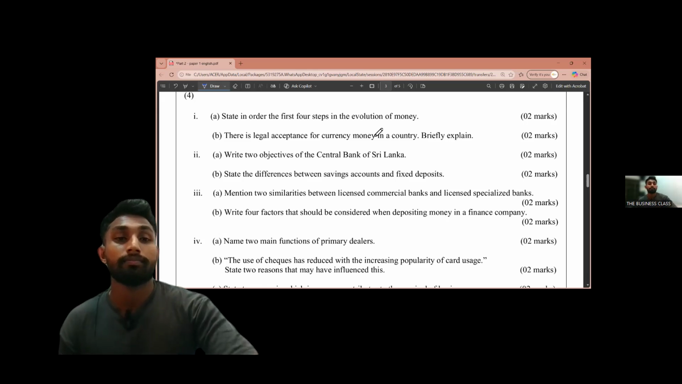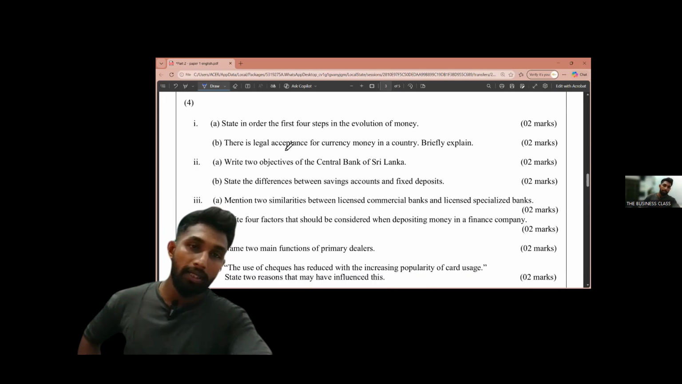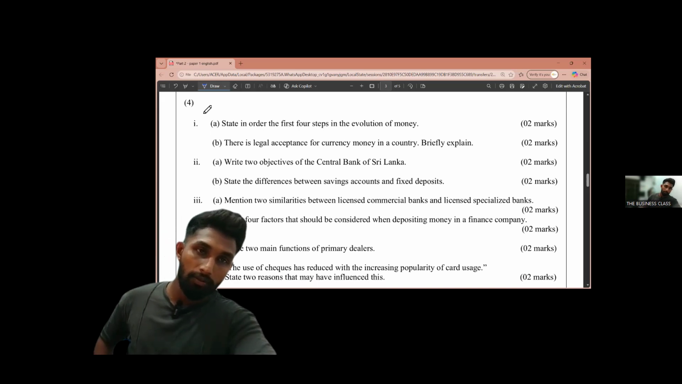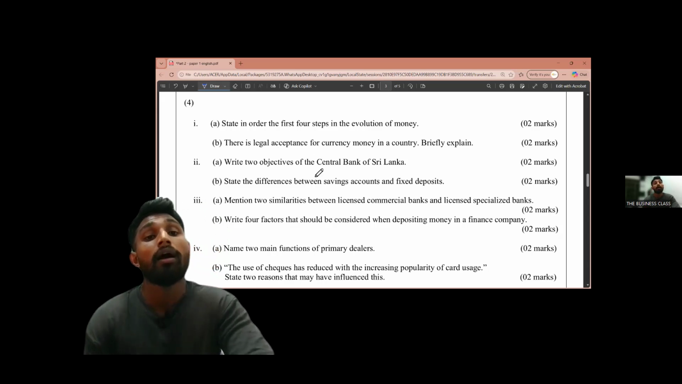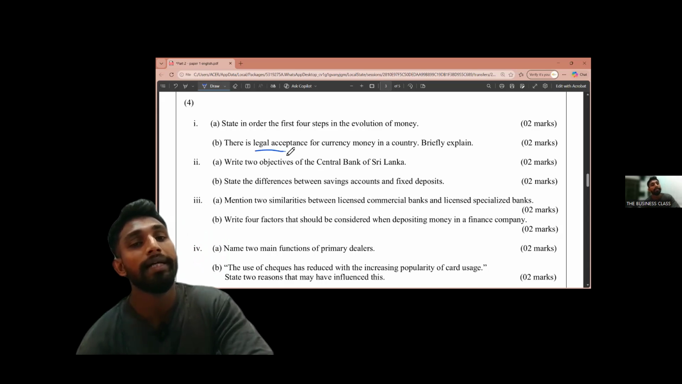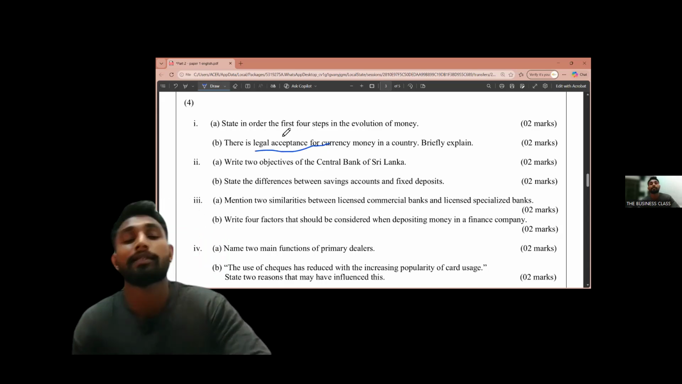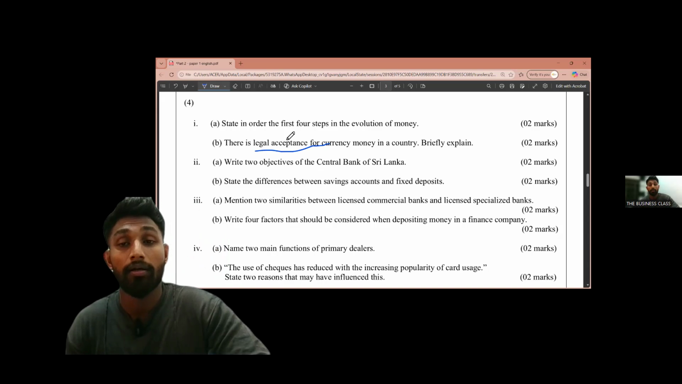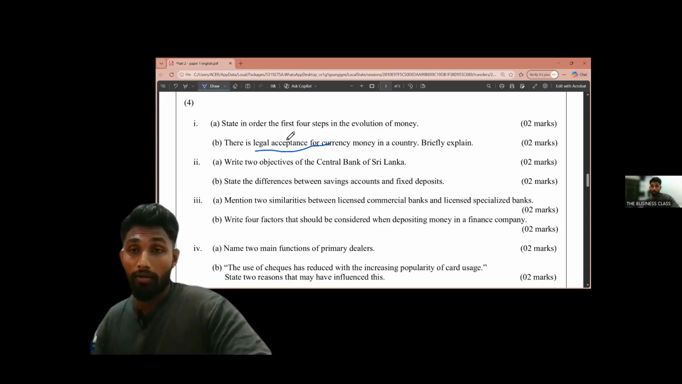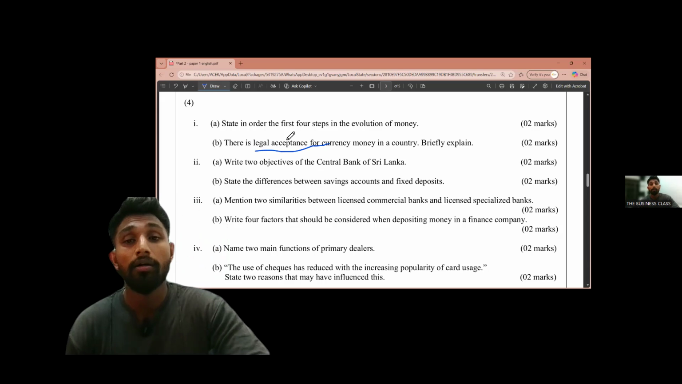Okay, moving to part B, question number 4, part 1. There is a part B asking about legal acceptance for currency money in a country. Briefly explain. We have to discuss the term legal acceptance, right? If you don't have a proper answer, please write down this.